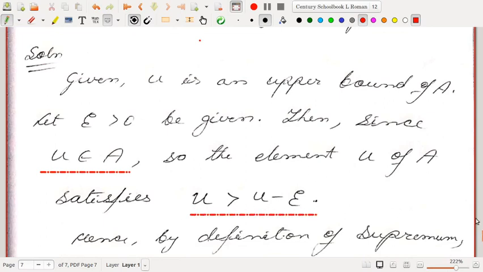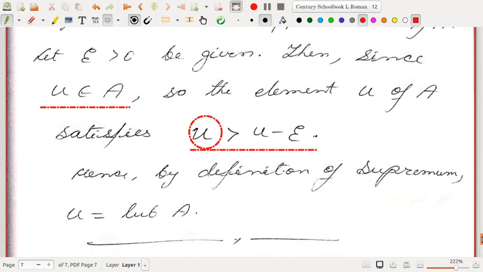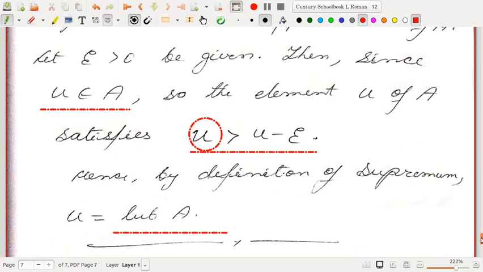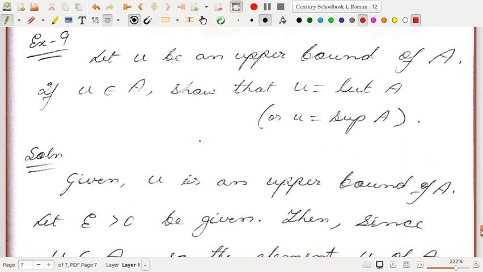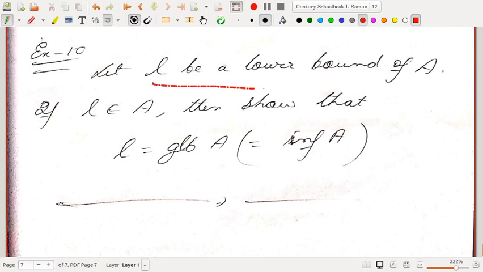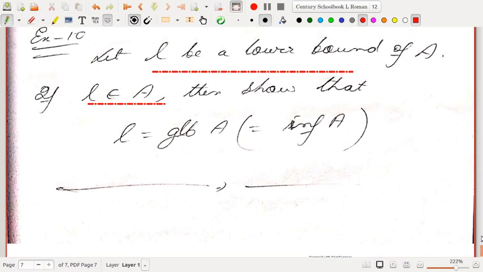u is always strictly greater than u minus epsilon for any epsilon. Okay, so we have an element inside A which is strictly greater than u minus epsilon. That means u minus epsilon cannot be an upper bound. Okay, hence by the definition of supremum, u is the least upper bound of A. So whenever the upper bound of a set belongs to that set, that upper bound is the least upper bound. Similarly, if L is a lower bound of a set A and L belongs to A, then L has to be the greatest lower bound. Okay, so these two problems we have done.